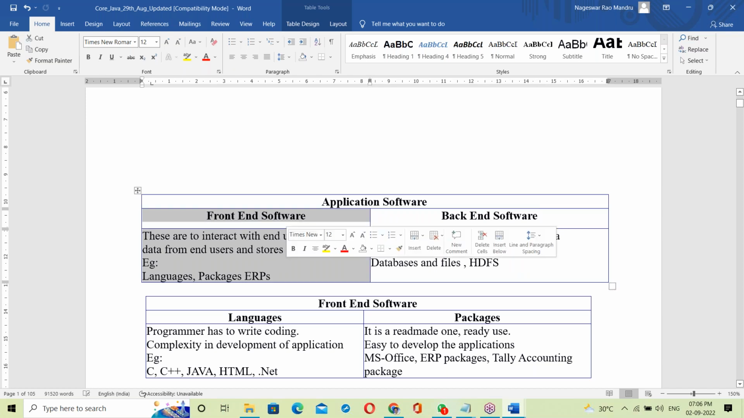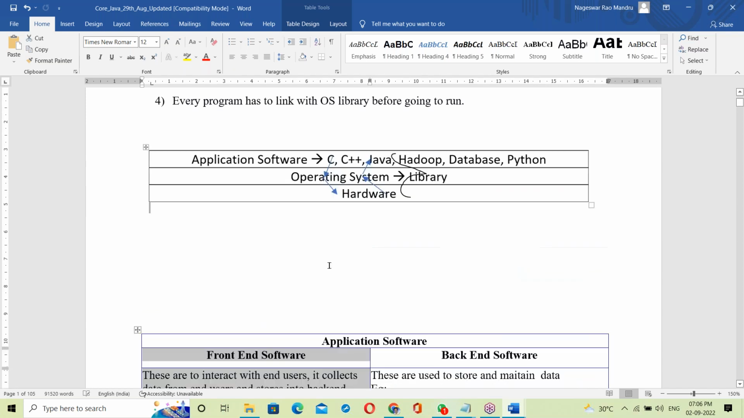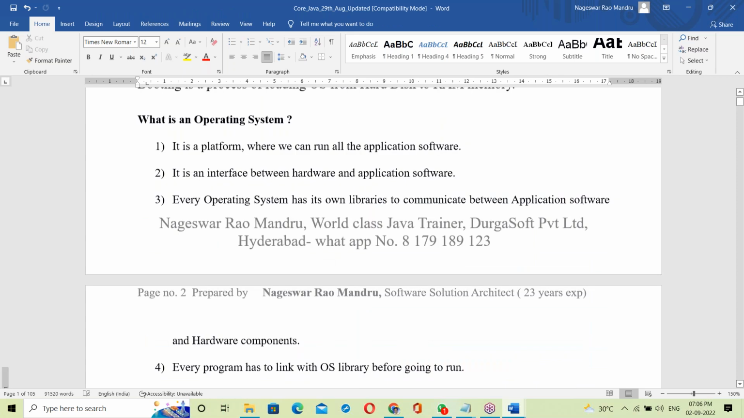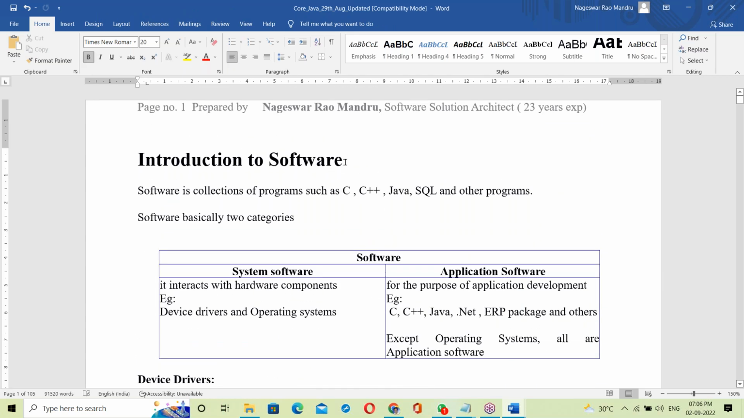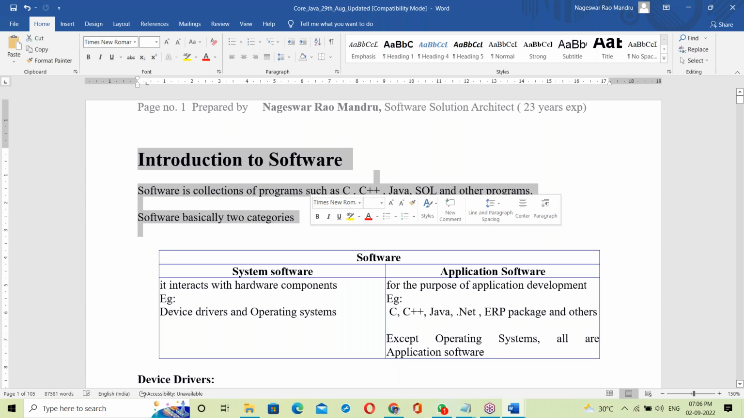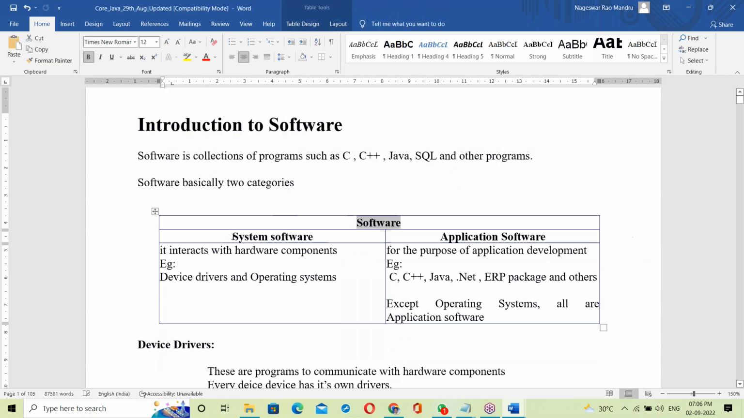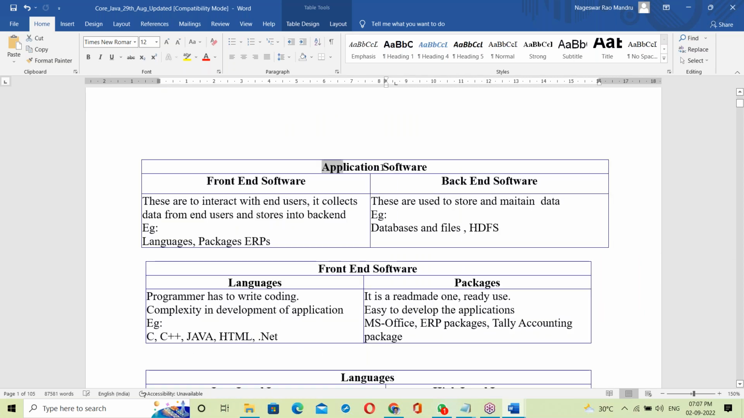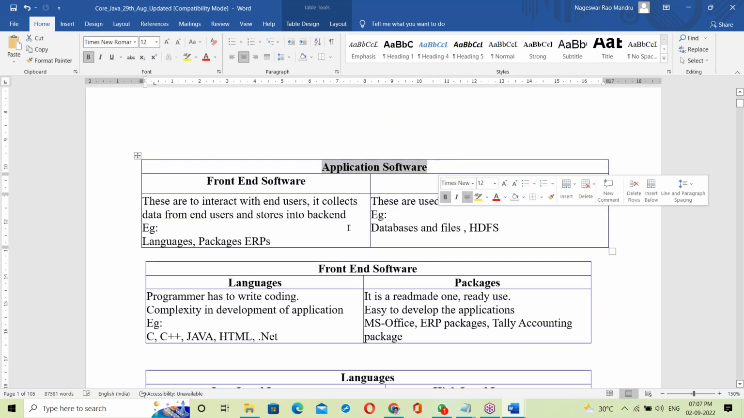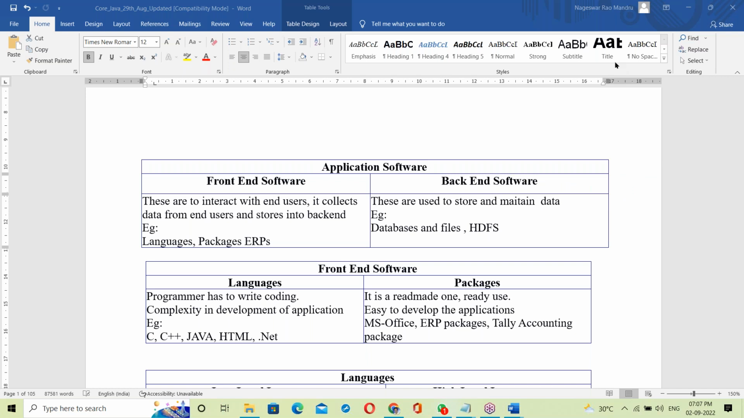Java is a front end. See the way it is introduced. A computer has hardware and software, right? Java comes under software. In software, there is system software and then application software. Java is an application software. So then we moved to application software.